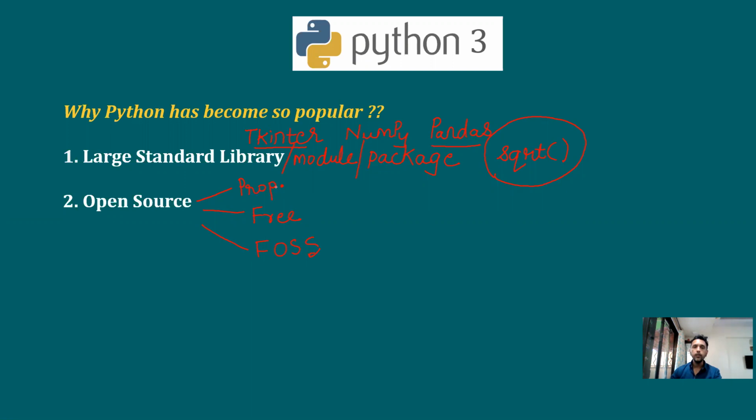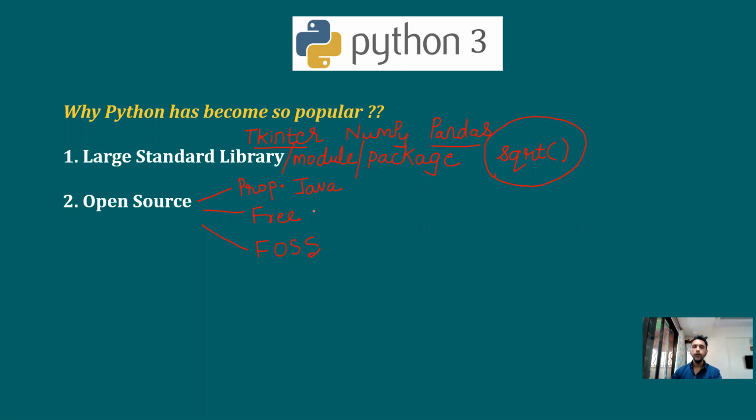Now, the best example of a proprietary software, of a proprietary language, is Java. I hope you know that Java is owned by the Oracle Corporation, and Java is actually not free to use. As a student, you must have used Java freely without paying anything, but for commercial use, if a particular software company wants to create a website in Java, then that company cannot use Java just like that. That software company has to pay some money to Oracle. So such softwares are called proprietary softwares.